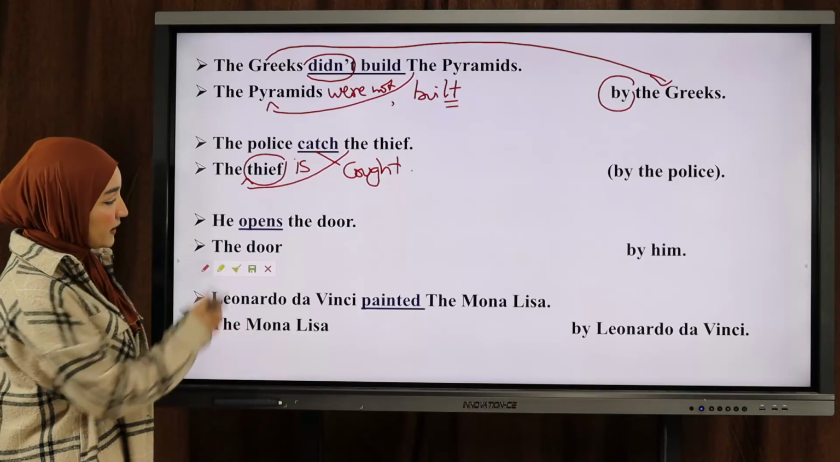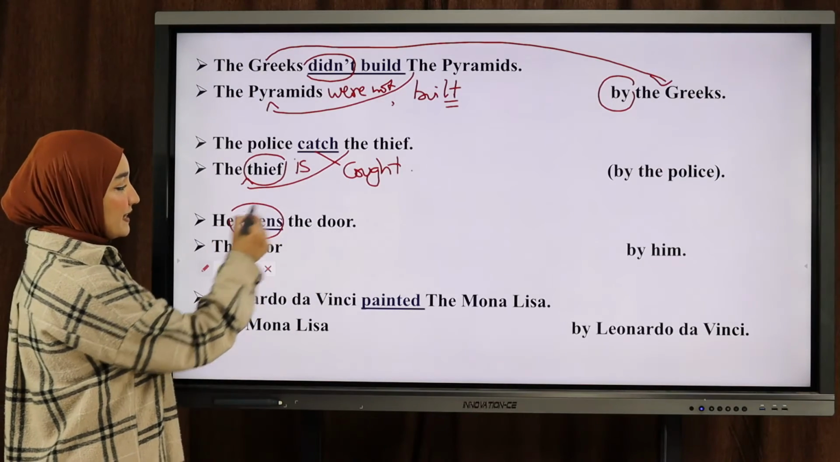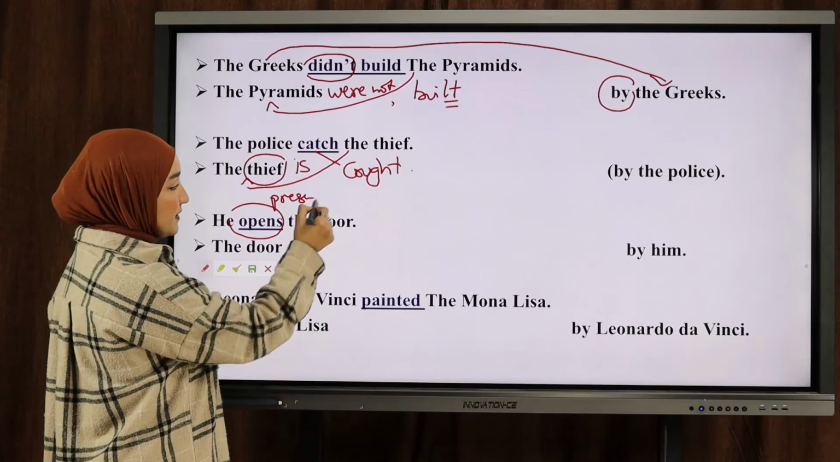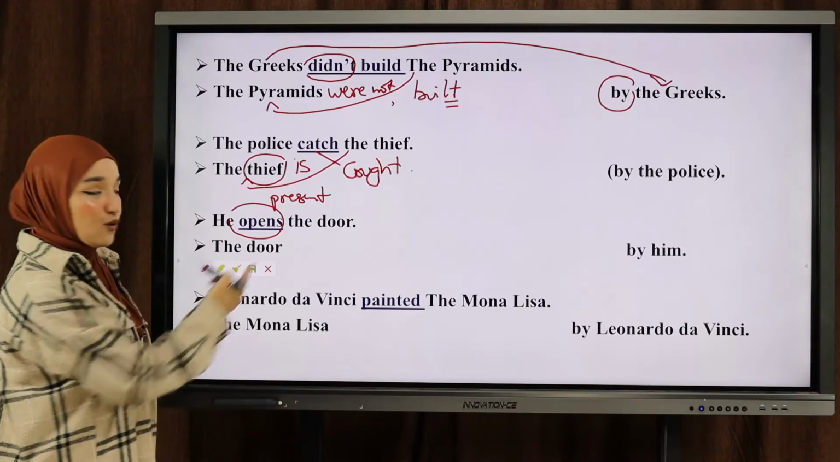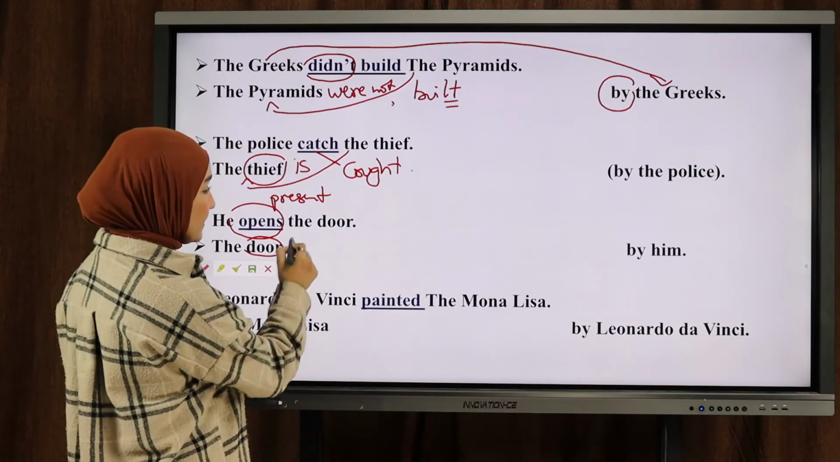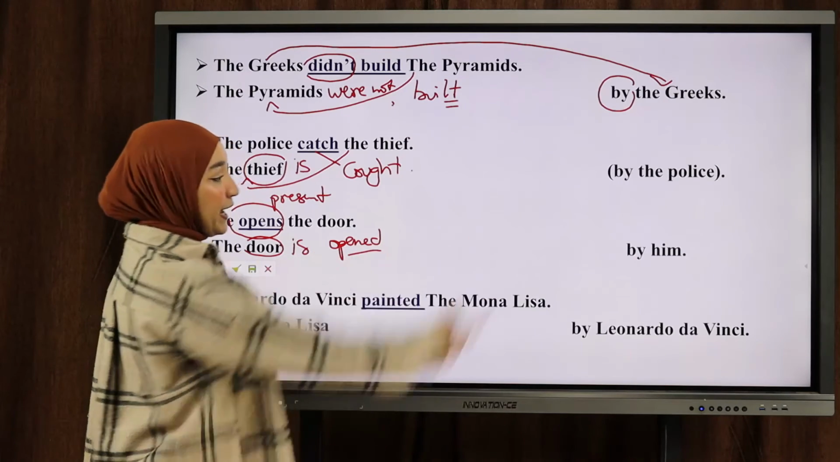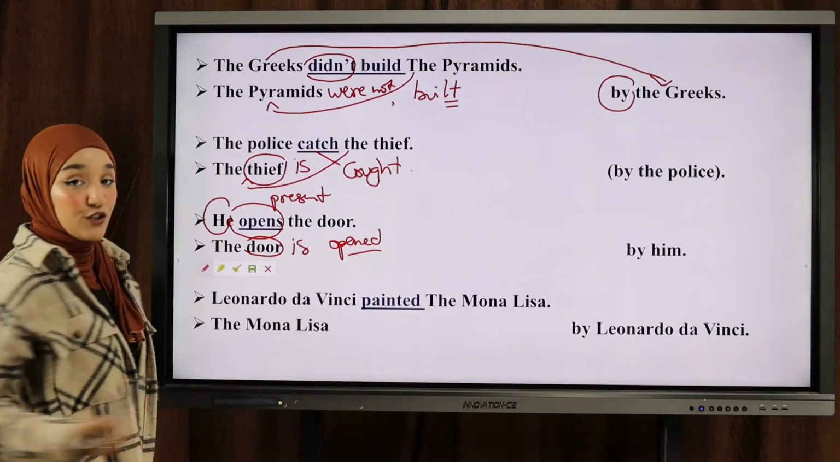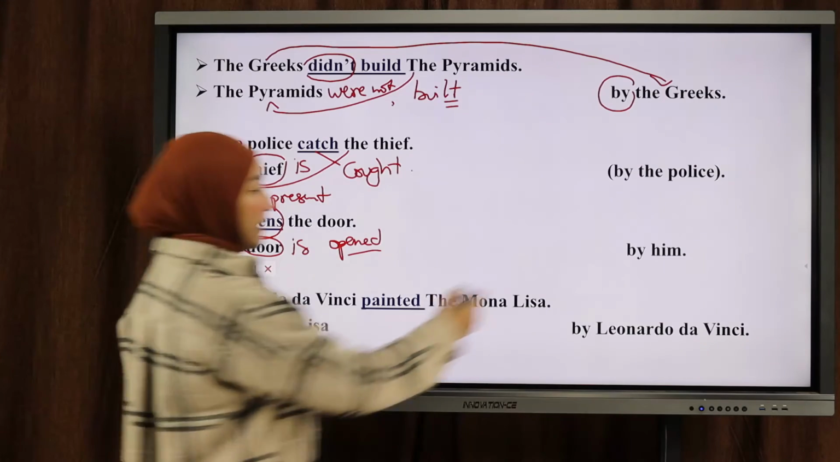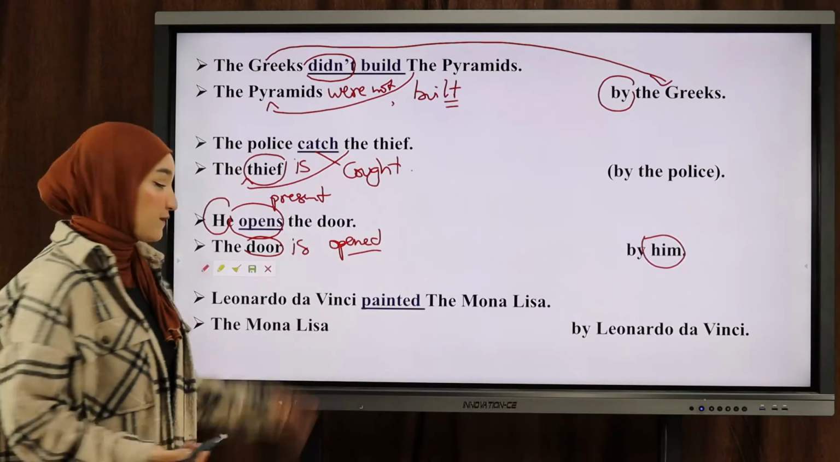Now, next one, he opens the door. My verb here is in the present tense. So the door, only one door, is opened by him, okay? Again, personal pronouns in the active voice change to object pronouns in the passive voice.